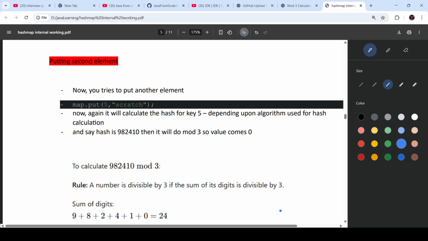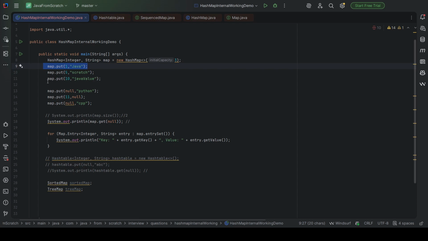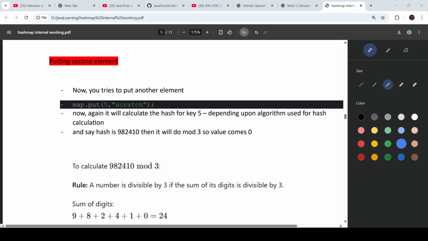Okay, perfect. Now putting the second element. Now you try to put another element, map dot put 5 and scratch. Okay, so if we go to IntelliJ again, it will put map dot put 5 and scratch. Perfect. Then what will happen? Now again it will calculate the hash for key 5 depending upon the algorithm used for hash calculation. Let's say the hash is 982410.